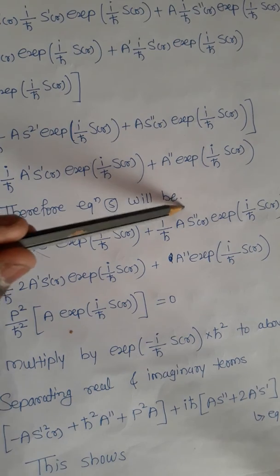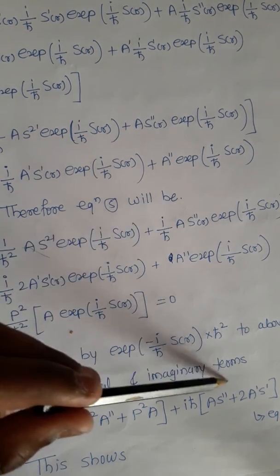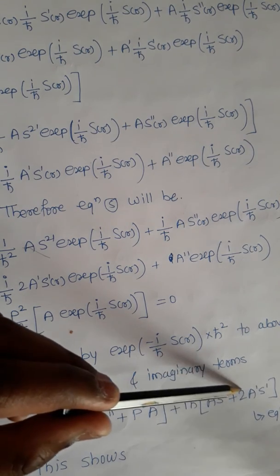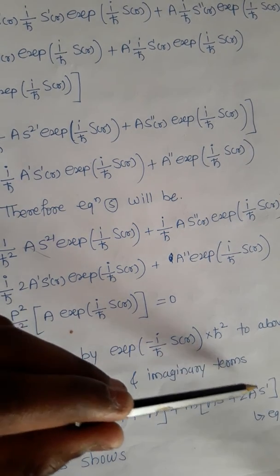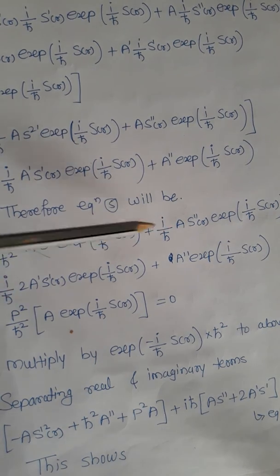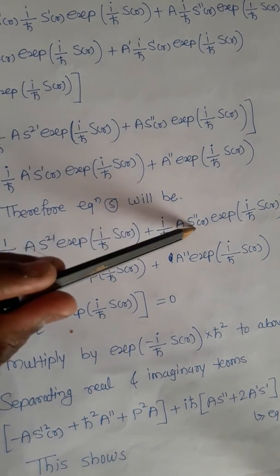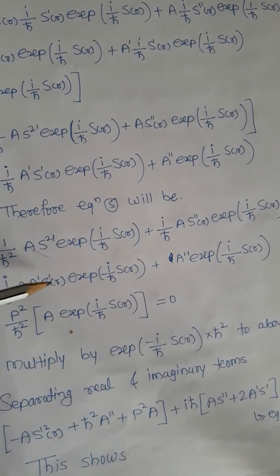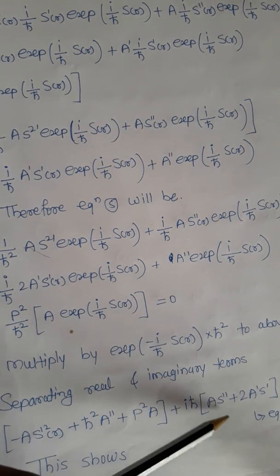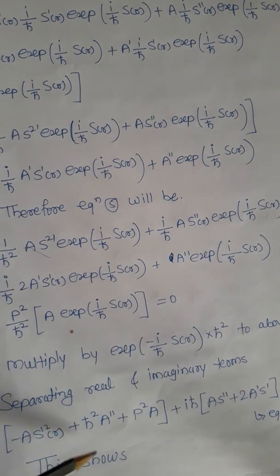In this term we can take as here, i h cross A S double dash plus twice A dash S dash. After this, taking i as common, we get A S double dash plus 2A dash S dash of r, which we have taken as it is. We have named this equation number 7, and this equation shows that,